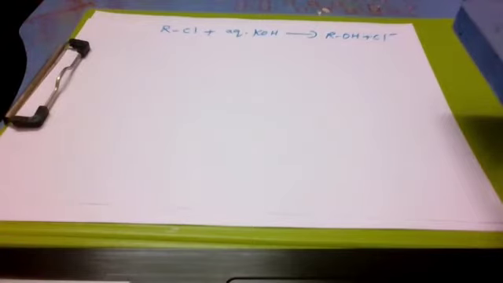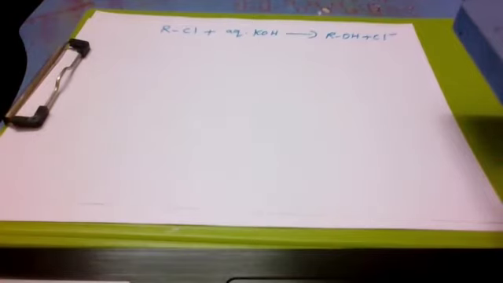Here the base OH is stronger than the leaving group Cl- because the corresponding acid water is a weaker acid than the mineral acid. On the basis of kinetics, substitution reactions are of two types. They are SN1 reaction and SN2 reaction. SN1 means unimolecular nucleophilic substitution reaction. SN2 is bimolecular nucleophilic substitution reaction.